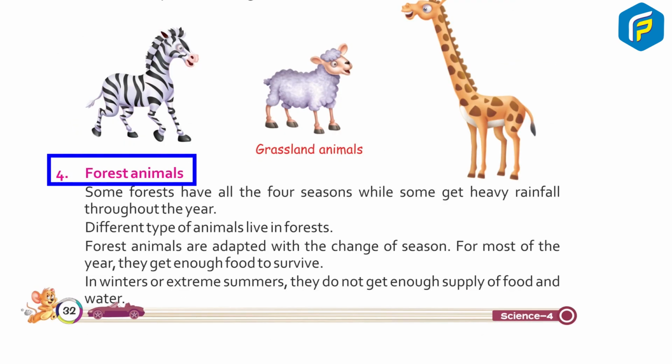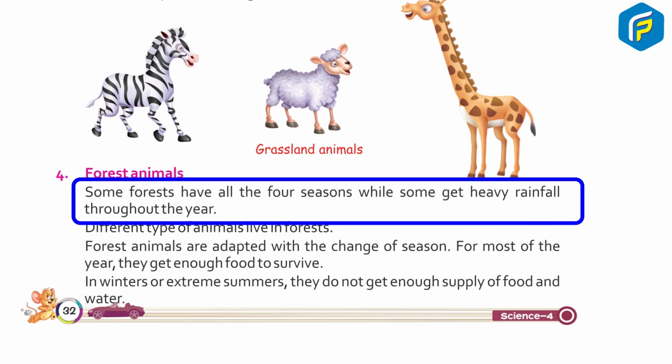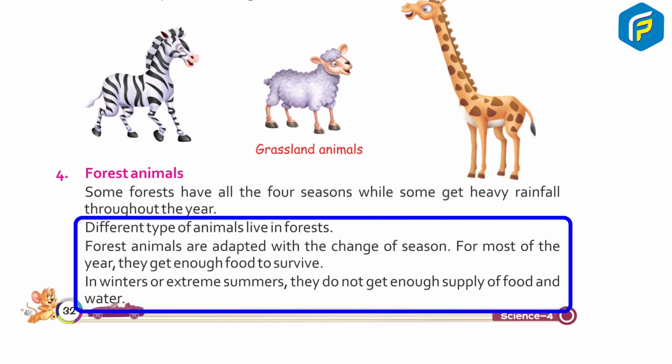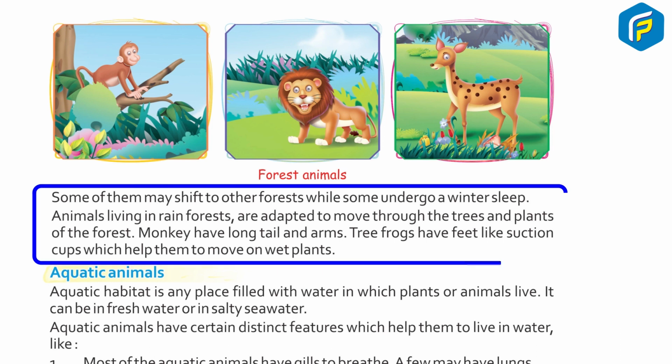4. Forest animals. Some forests have all four seasons while some get heavy rainfall throughout the year. Different types of animals live in forests. Forest animals are adapted to the change of season. For most of the year they get enough food to survive. In winter or extreme summers they do not get enough supply of food and water. Some of them may shift to another forest while some undergo a winter sleep. Animals living in rainforests are adapted to move through the trees and plants of the forest. Monkeys have long tails and arms. Tree frogs have feet like suction cups which help them to move on wet surfaces.